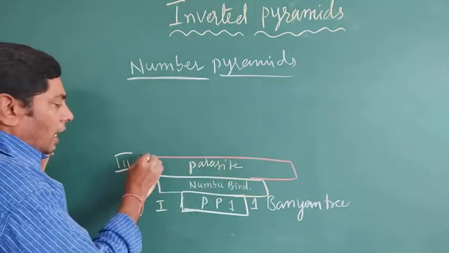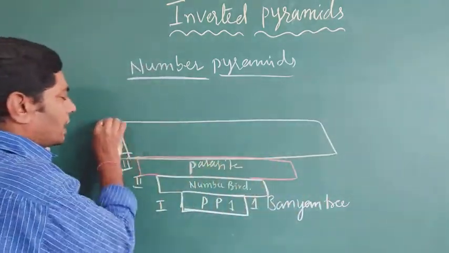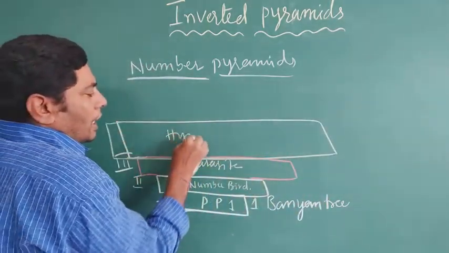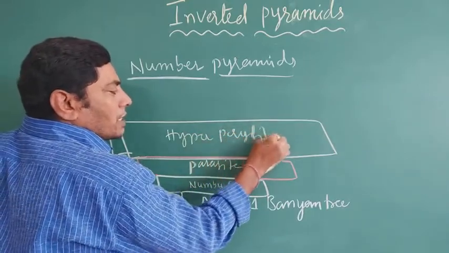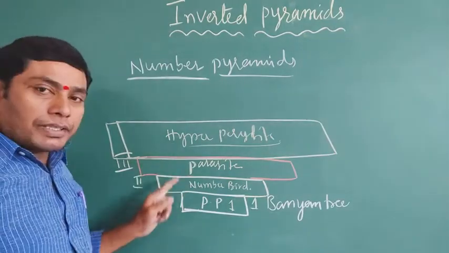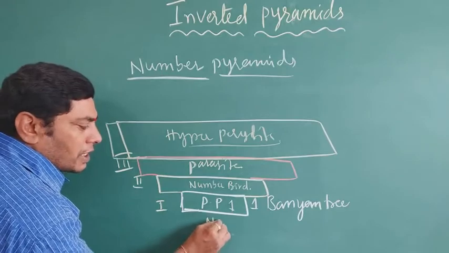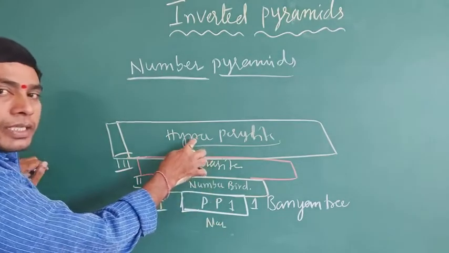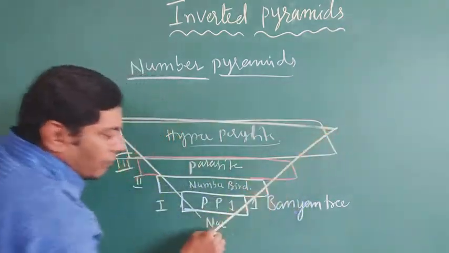And the number of hyperparasites increases. Hyperparasites are parasites that depend on parasites. So here the base is narrow and the apex is broad, so it is an inverted pyramid.